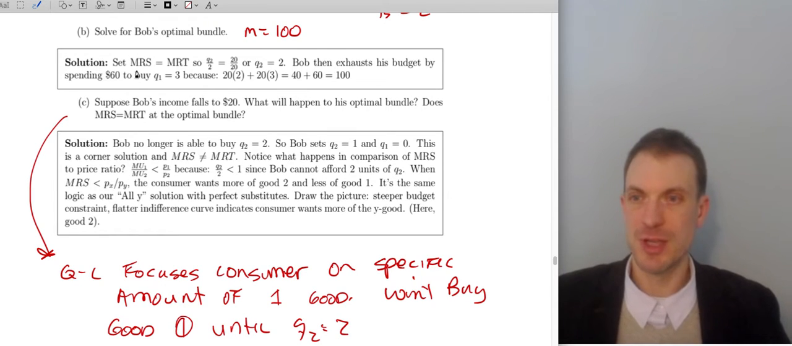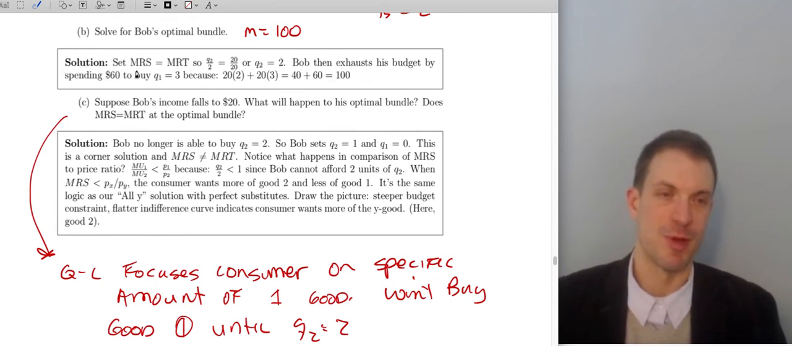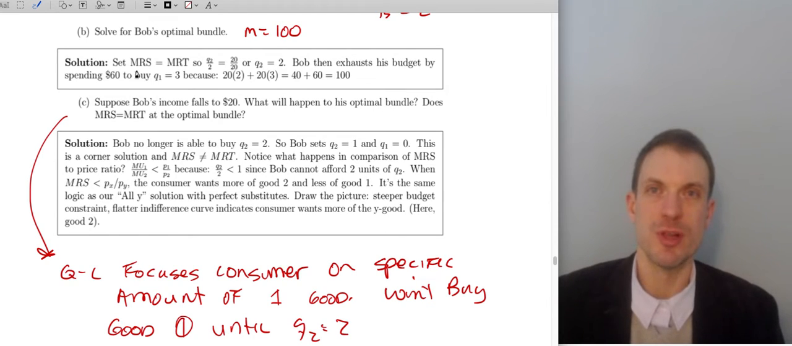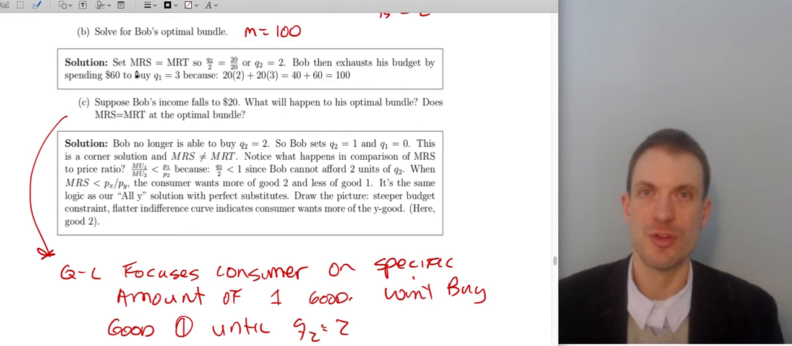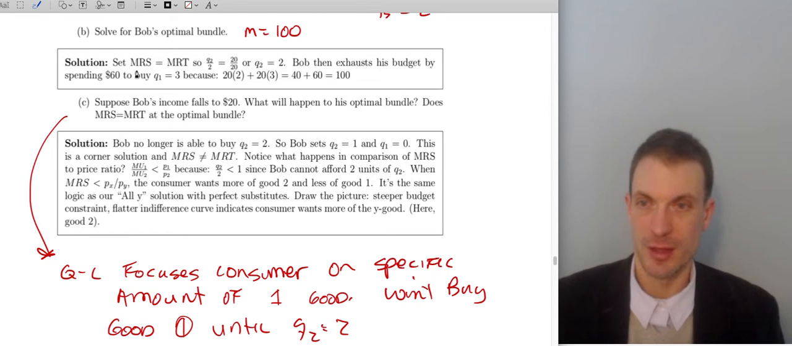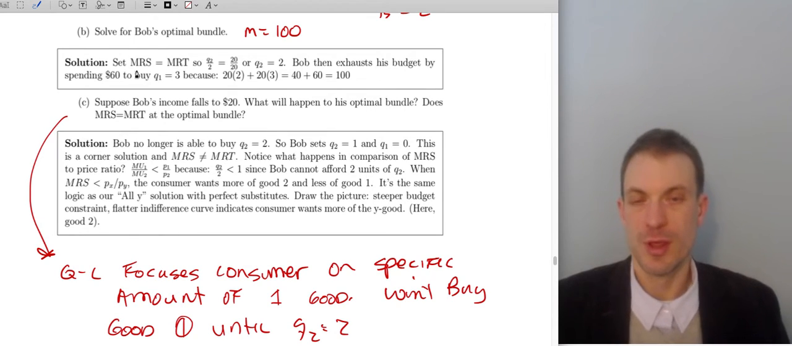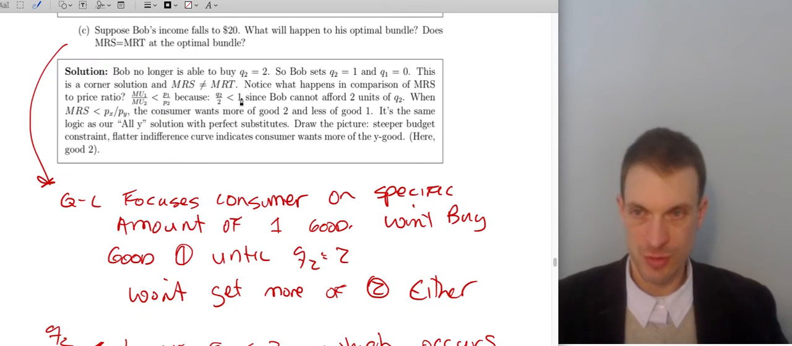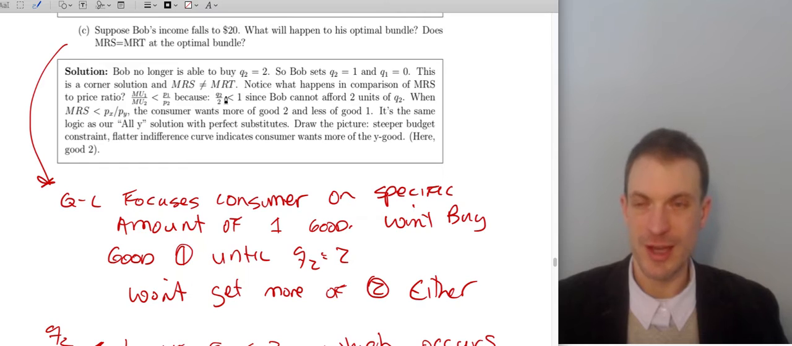Now suppose Bob's income falls to 20. What happens to Bob's optimal bundle? Well, the key thing to remember is that Bob really wants 2 units of good 2. If Bob can't attain 2 units of good 2, Bob's just going to buy whatever Bob can afford. So Bob's going to buy 20 divided by the price of good 2, which is 20. So Bob's going to buy 1 unit of good 2. Bob's not going to buy any of good 1. So it's a corner solution, and the marginal rate of substitution is not equal to the price ratio.